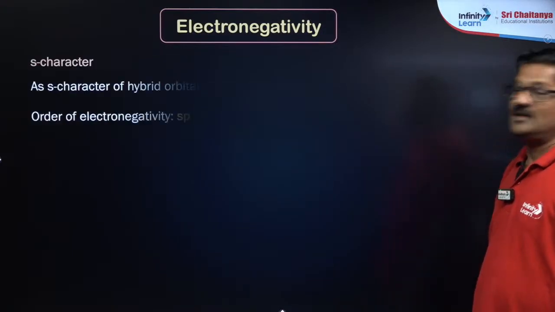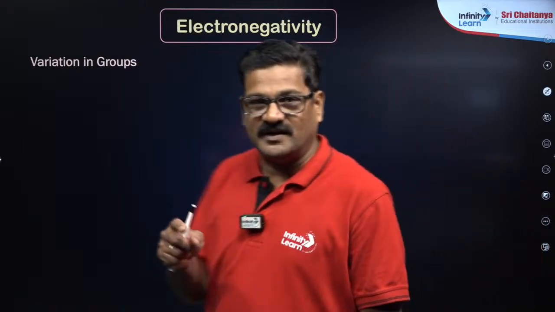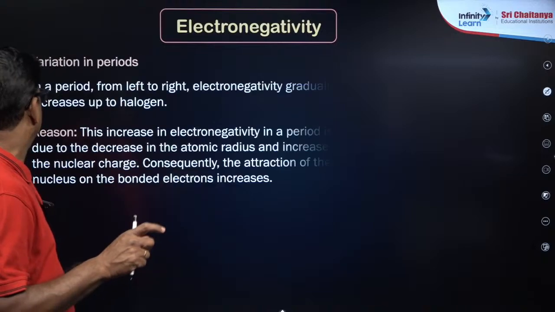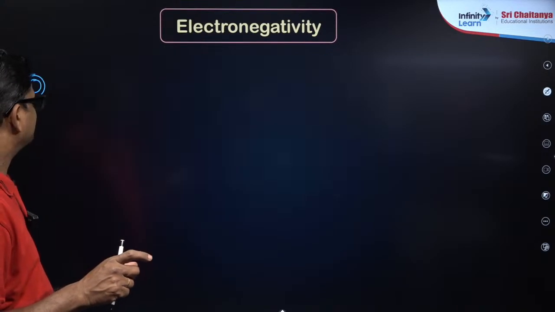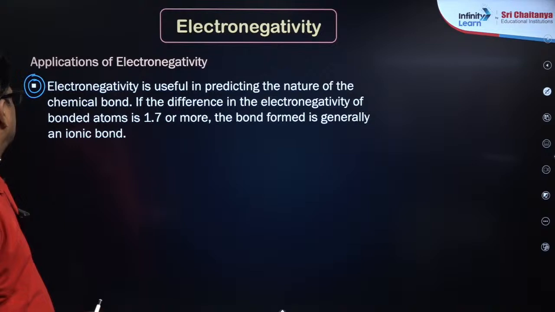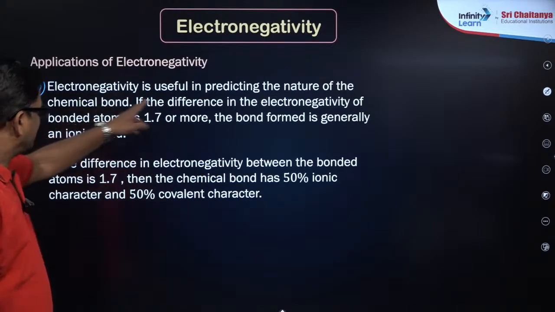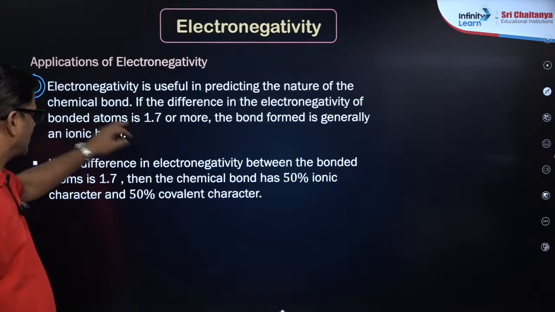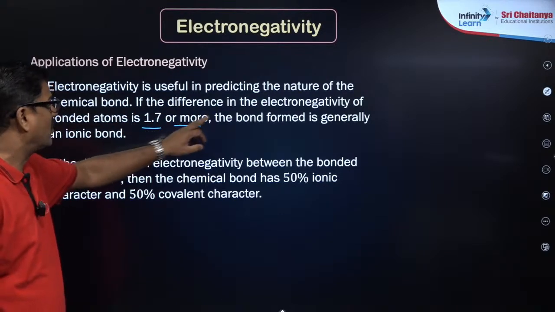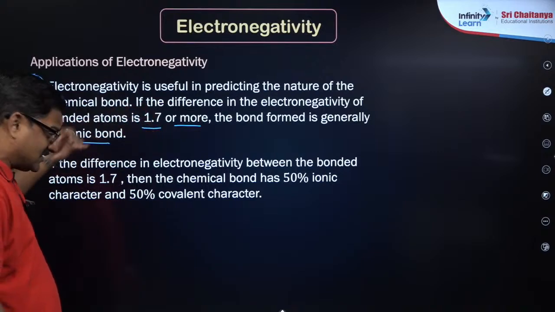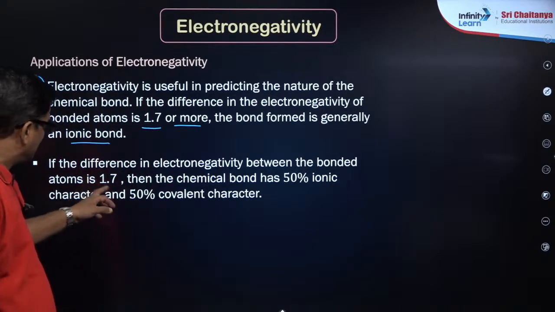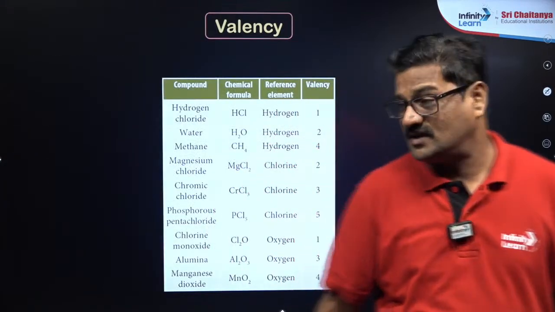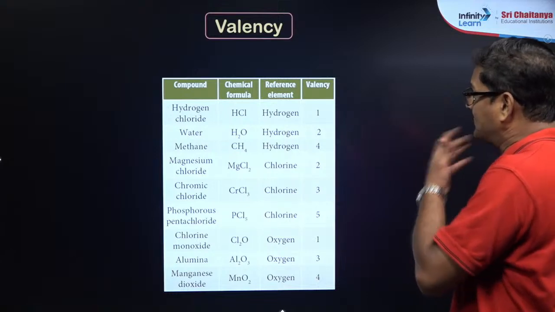Talking about two elements taken, if the difference between the electronegativity of these two elements is less than 1.7, electronegativity is useful in predicting the nature of the chemical bond. If the difference in the electronegativity of the bonded atoms is 1.7 or more, the bond is generally ionic. If it is less than that, it is covalent. If it is exactly 1.7, it is 50% covalent and 50% ionic. That's a useful point.